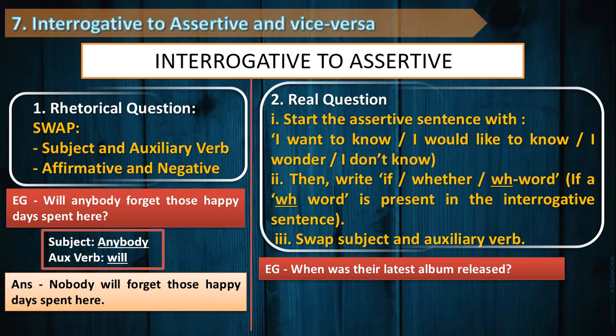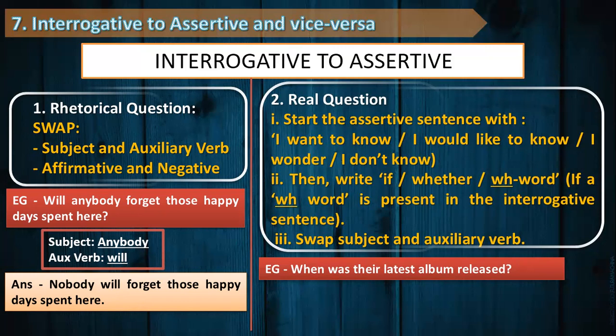Post which, the second step is we have to figure out whether the given question is a WH question or a yes or no question. So what is the difference between a yes or no question and a WH question? A WH question contains a WH word, and it also has a reply in a statement when asked. But a yes or no question does not have a WH word in it, and the answers are given in the form of yes or no.